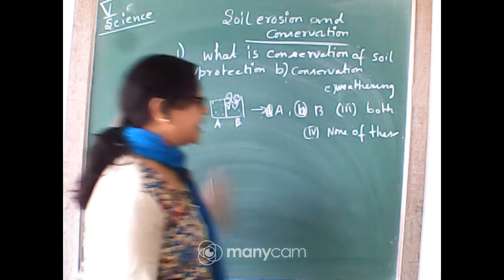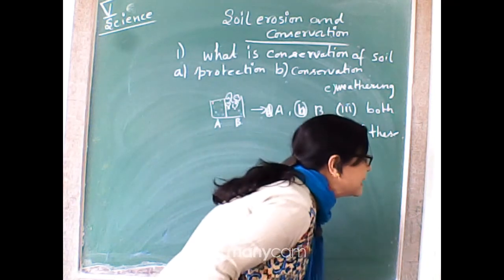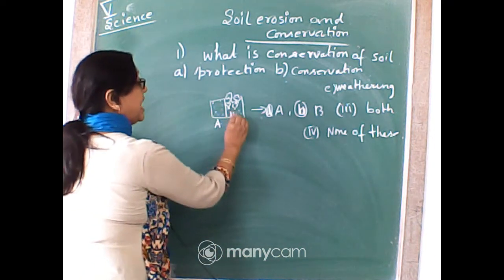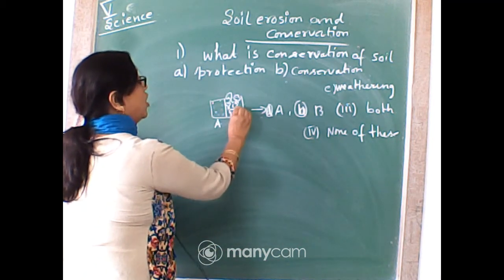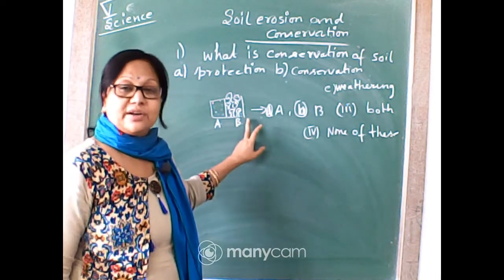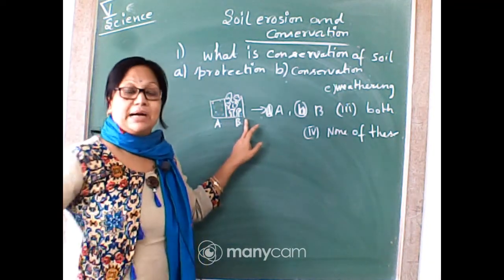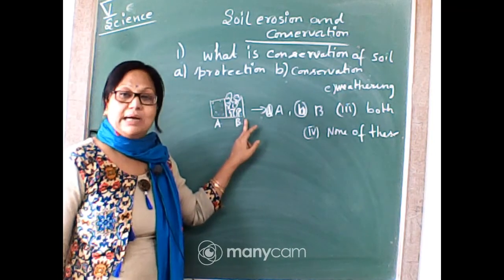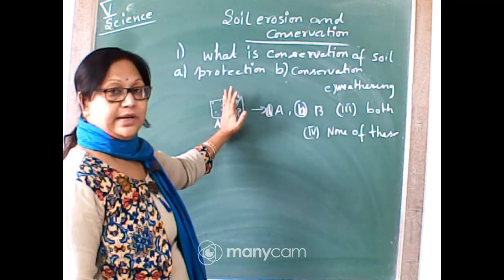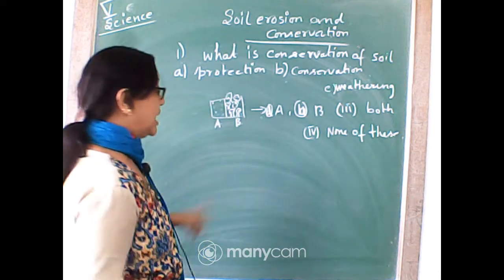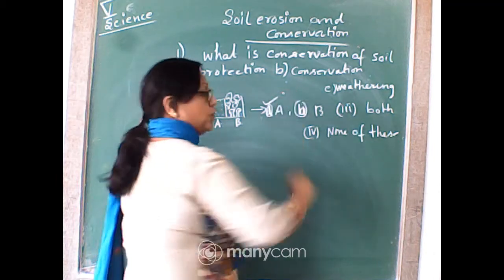Will the erosion happen in the B? Why B? B is full of plants. So erosion is not capable of affecting the soil which is covered by plants. This part will not be eroded, only the soil part will. So the answer will be A, not B.